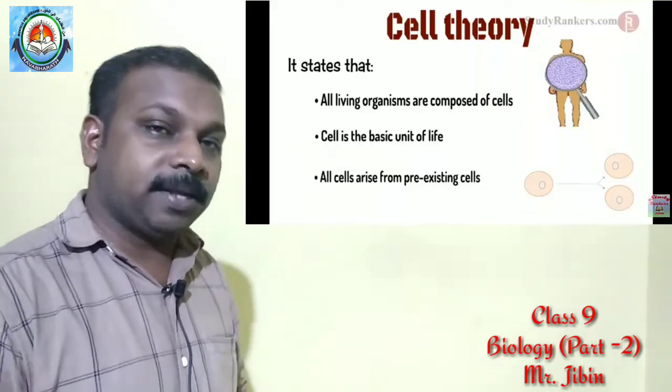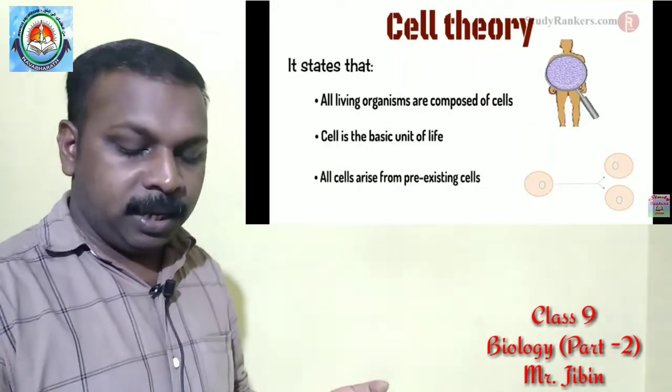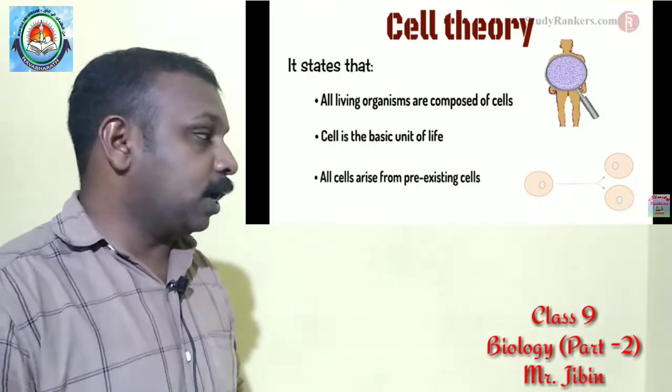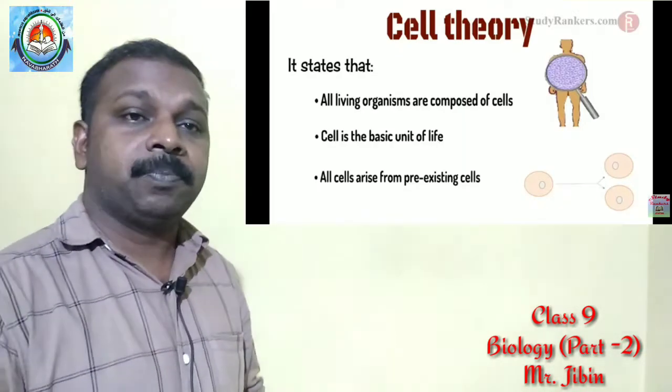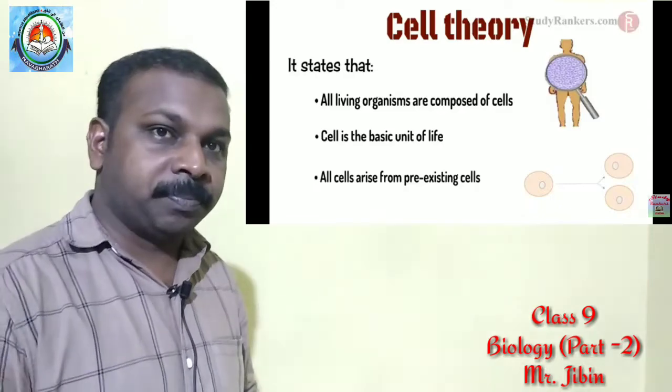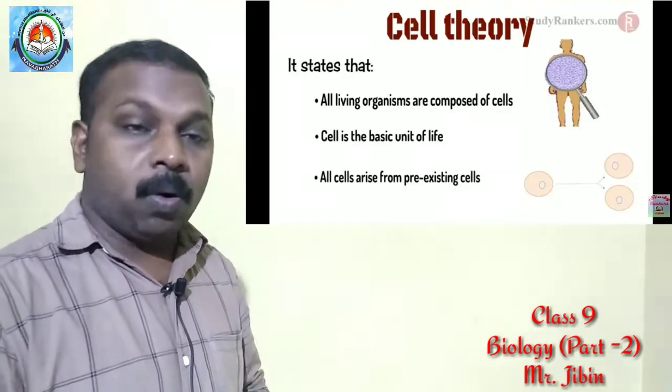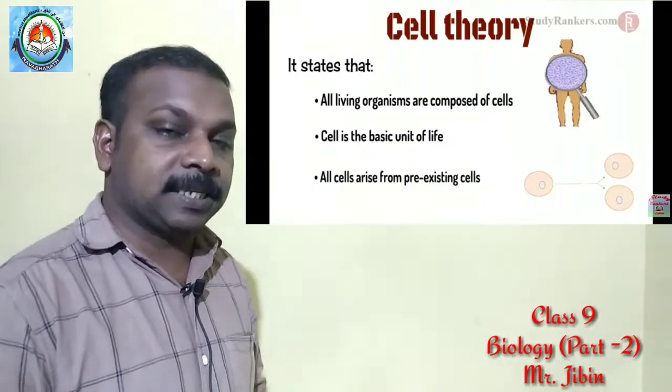Who proposed cell theory? Schleiden and Schwann. What is cell theory? Cell theory said that all the living organisms are composed of cells. Then cell is the basic unit of life. Then one more thing, all the cells arise from pre-existing cells or from the older cells, right? So cell theory we discussed.